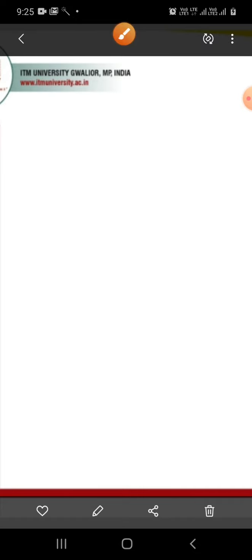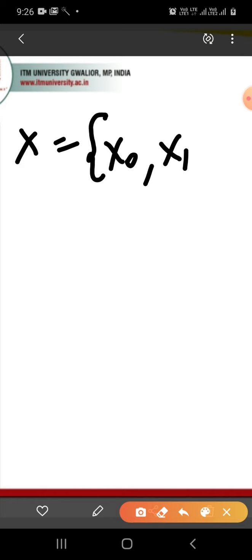Then I can write X is equal to {x0, x1, ..., x(q minus 1)}.